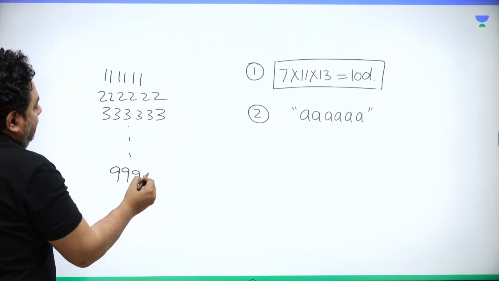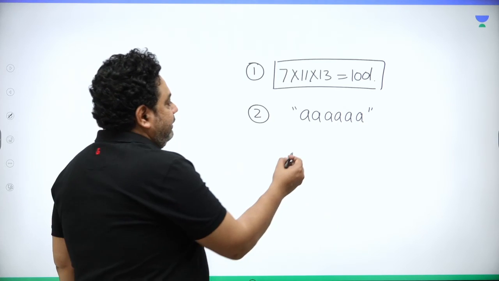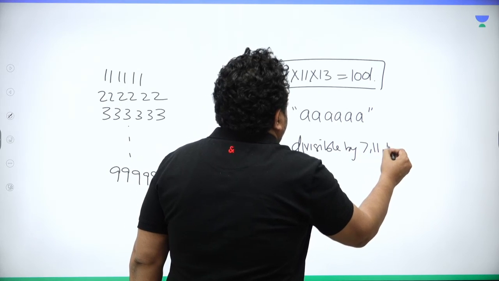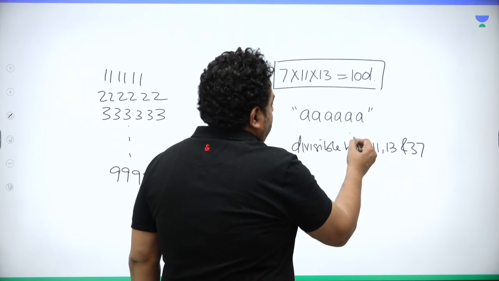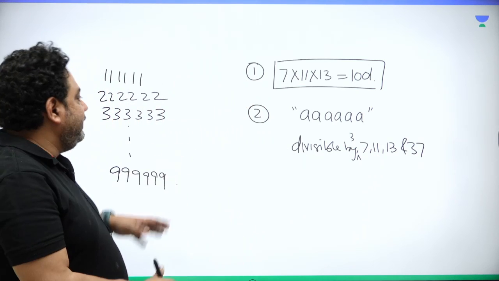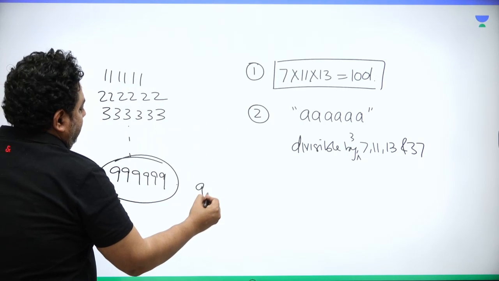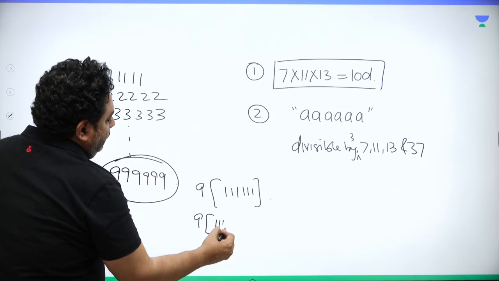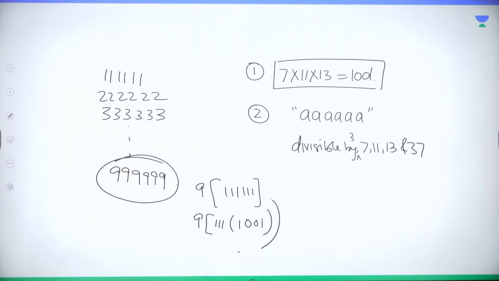Till 99, 99, 99. Any number which is written 6 times like this is exactly divisible by 7, 11, 13, and 37. And 3 as well. So you can write 3, 7, 11, 13, and 37. Why 37? Because if you take 9 common, it is 1, 1, 1, 1, 1, 1. So over here, if you take 1, 1, 1 common, it is 1, 0, 0, 1. That is the reason. That is an absolute reason.